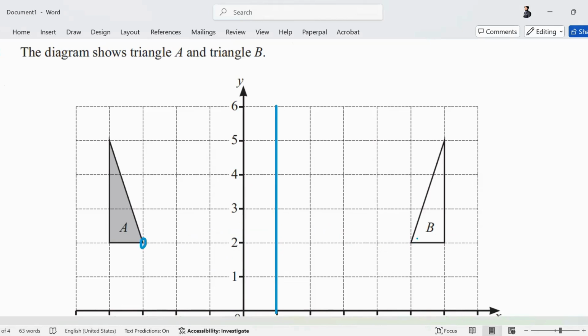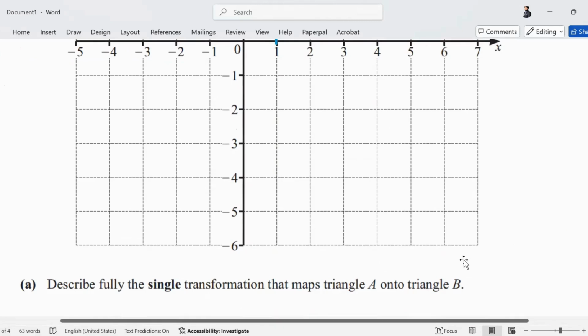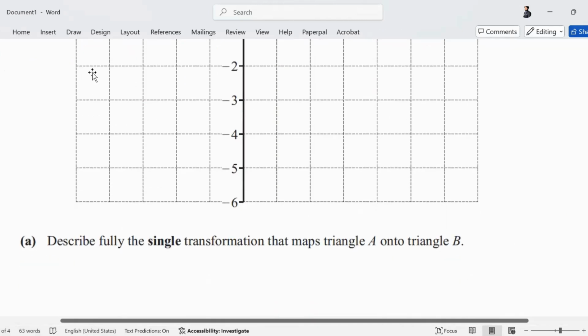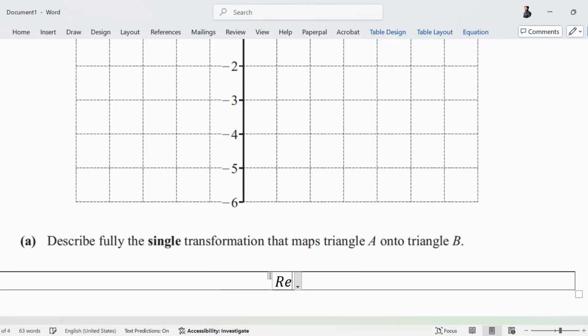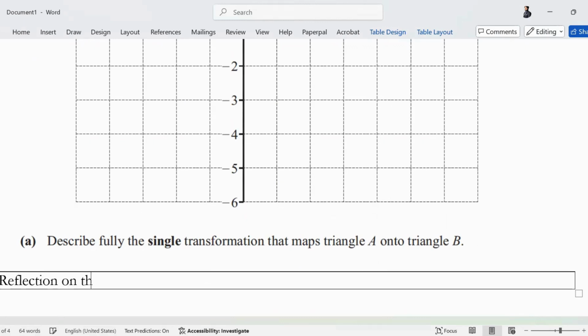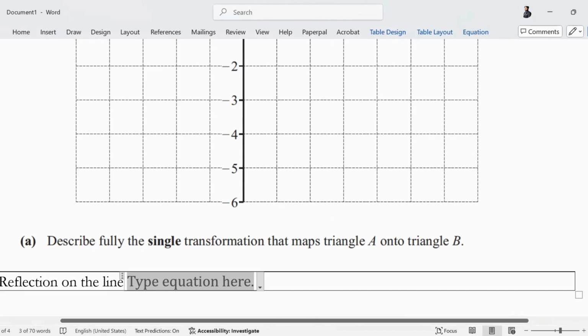I have considered these 2 points. I have taken this as the object and this as the image. So is this line exactly in the middle? Count it carefully. It is vertical, very easy. Right? So this is your mirror line. And what will you write? It is a reflection on the line. What is the equation of this vertical line?